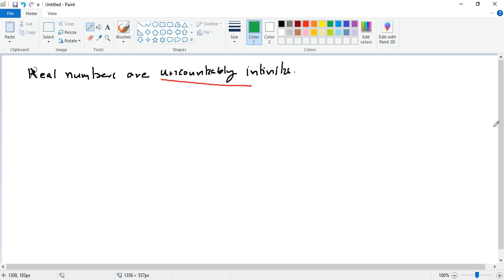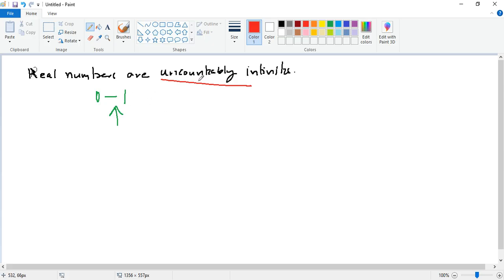So, what that means is, just for this proof, we will just consider the interval between 0 and 1. If there are uncountably many real numbers in this range, then that's also the proof for the fact that there are uncountably many real numbers, right? The type of proof that we use in this question is proof by contradiction, right?